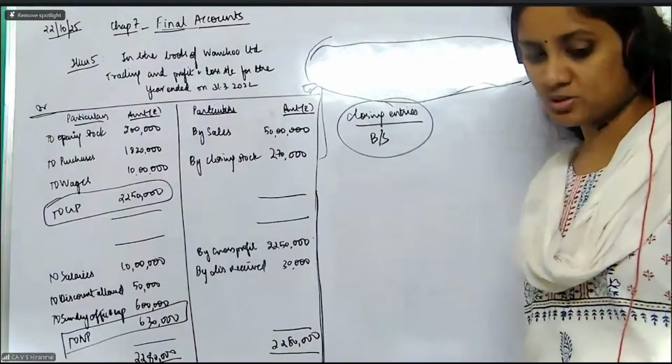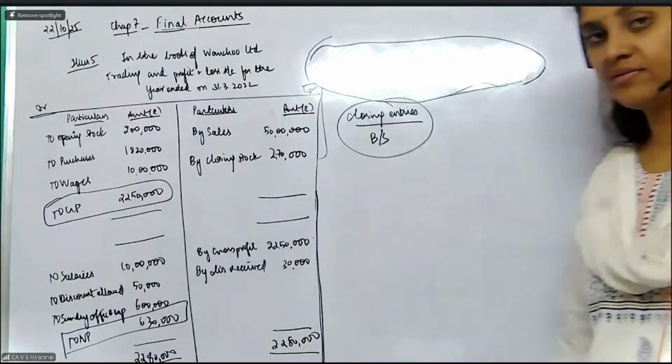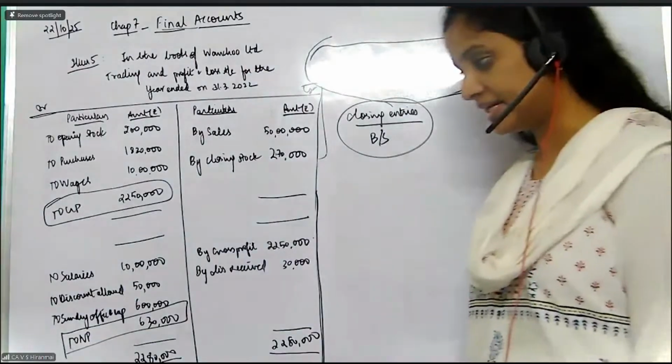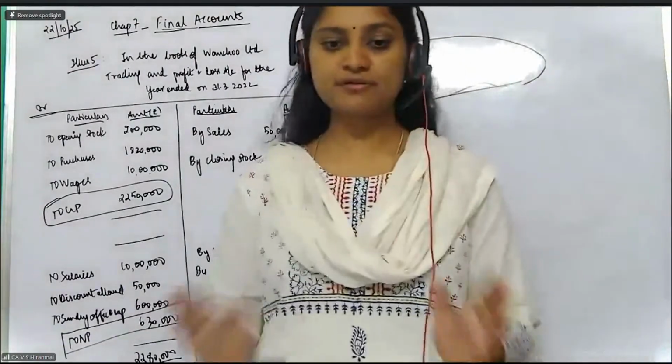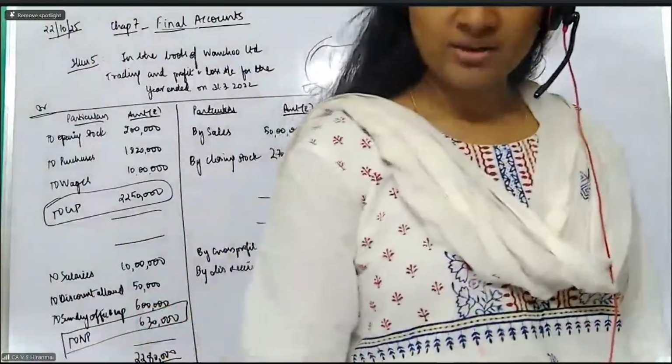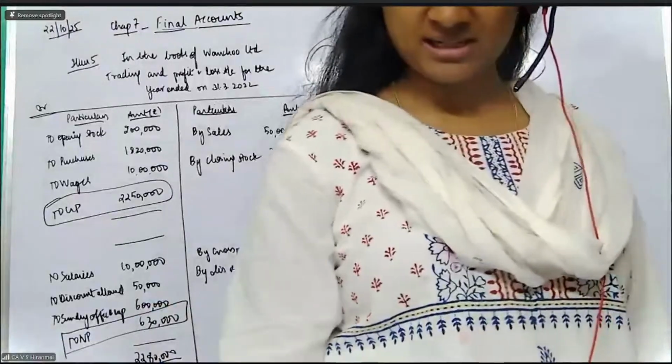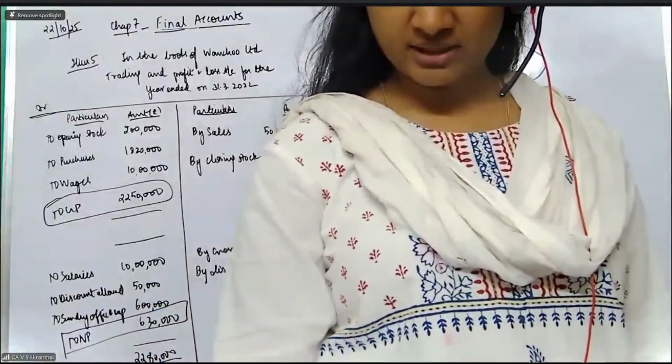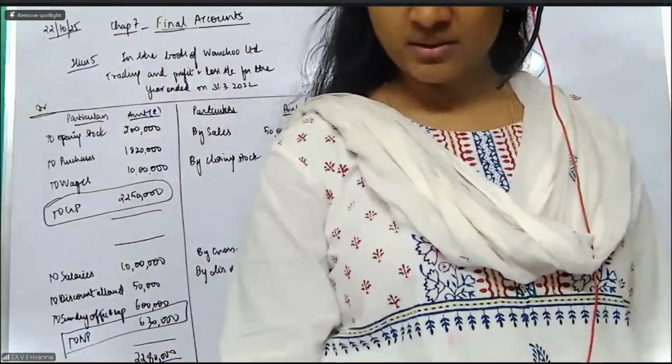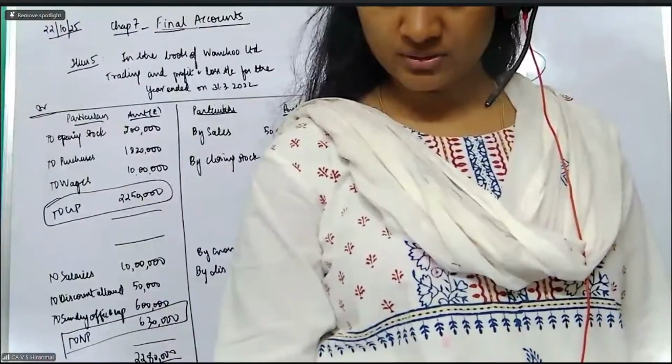Now my dear students, we will be going ahead and doing illustration number 9. Illustration number 9 is a full-fledged question. It's a very easy question. There is nothing that you have to sit and work out also. It's a very easy question.